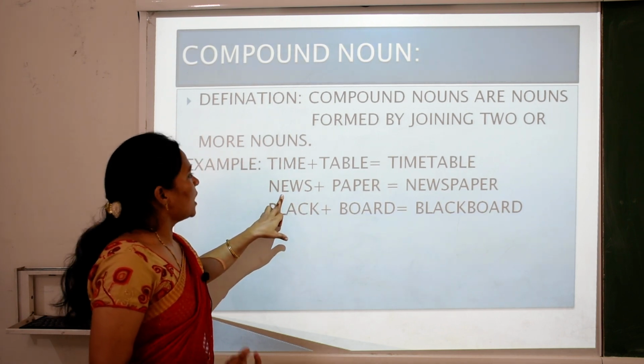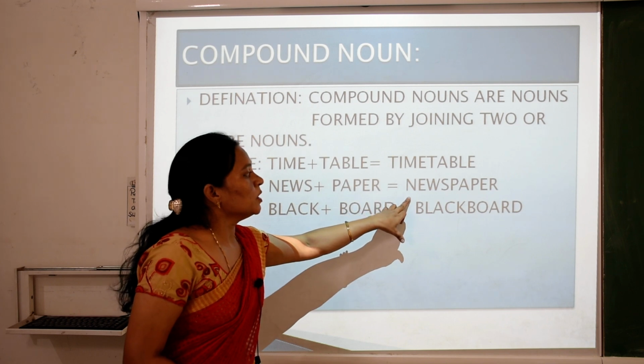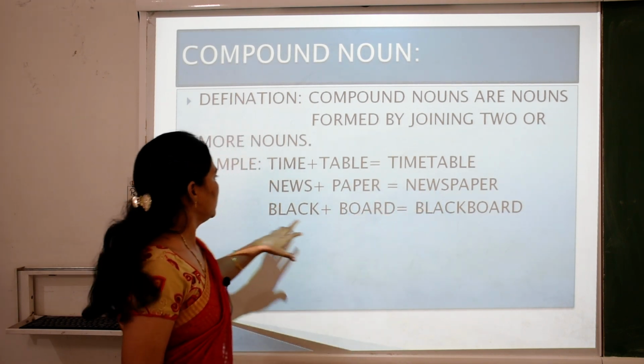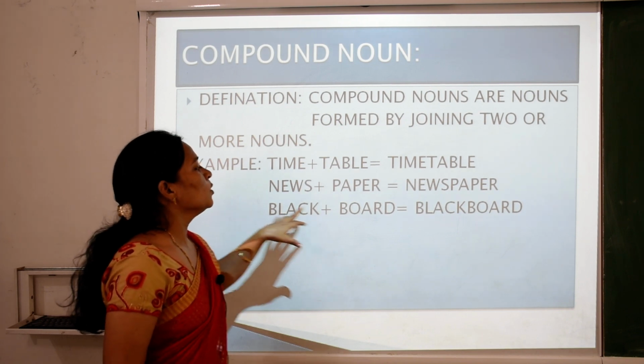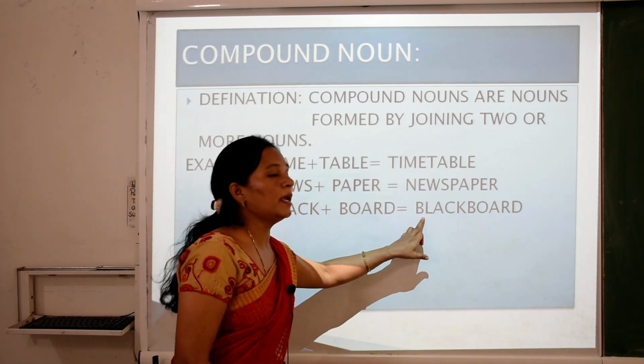News is a noun and paper is also a noun. We join them together and make a new compound noun. What is this? This is a newspaper. Black is also a noun, board is also a noun. We join them together and make one word, blackboard.